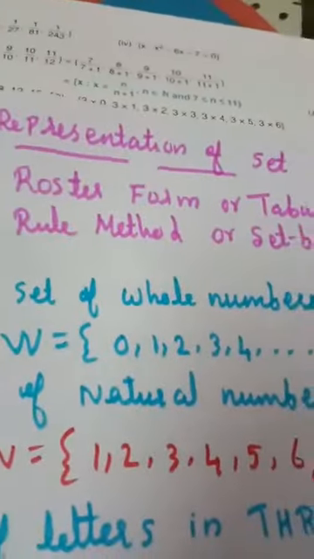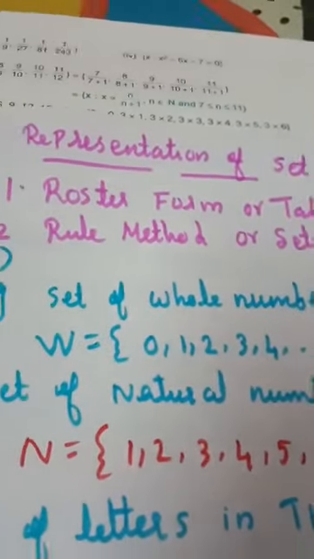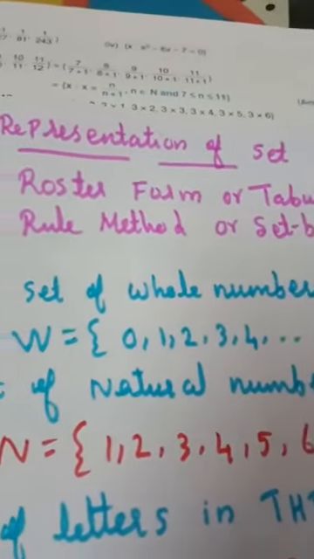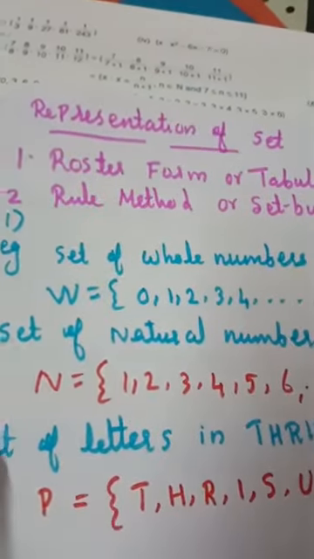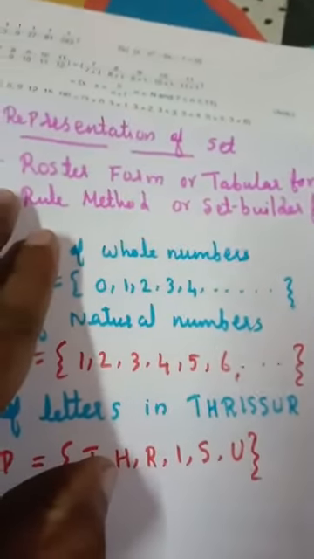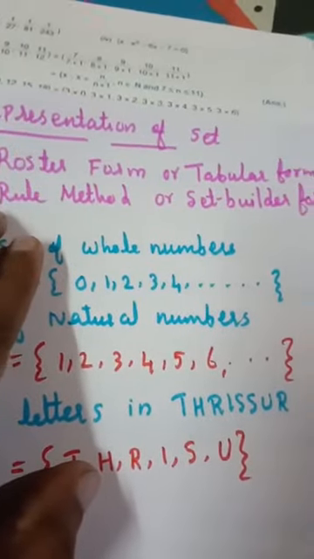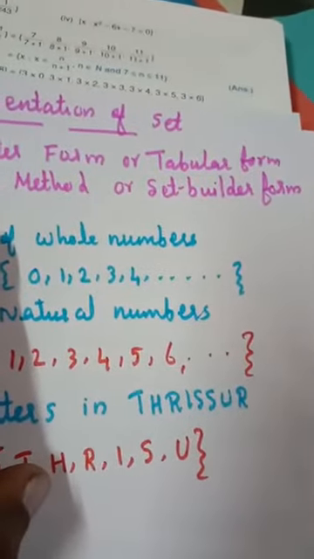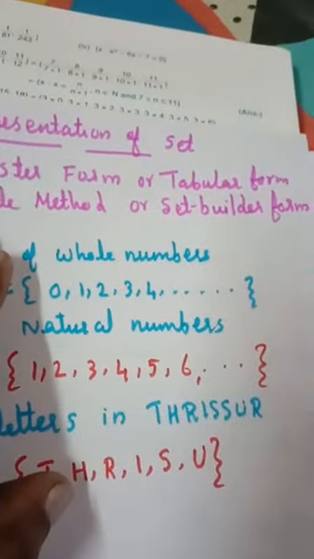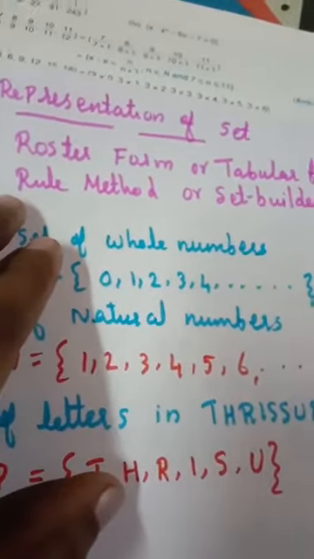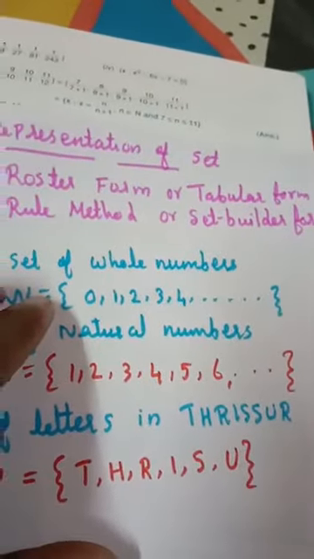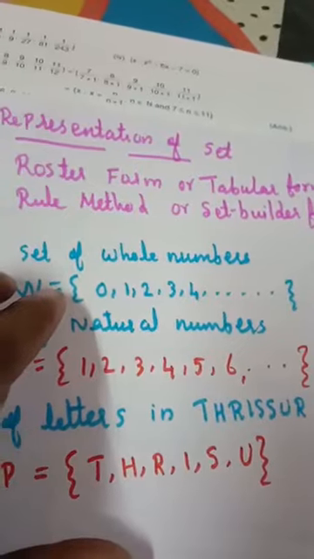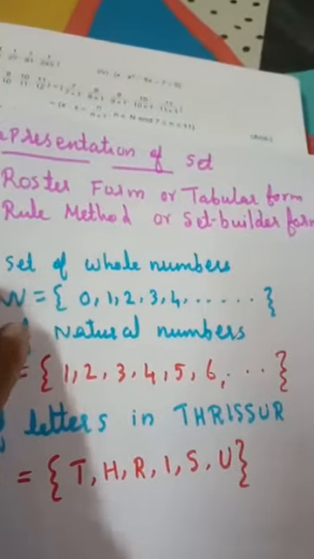There are mainly two set notations. We can write a set in two ways. The first one is roster form or tabular form. The second one is rule method or set builder form. These two methods are very important: roster form or tabular form, and rule method or set builder form.